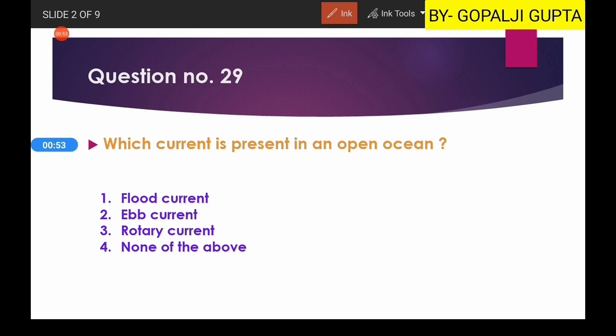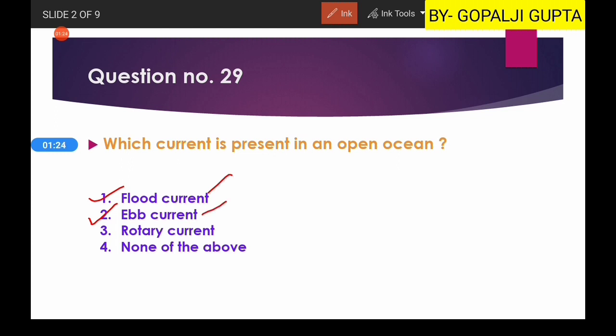So, this flow of water towards the continent is known as your flood current, and it causes the flooding of continental areas. But just opposite of this, when the water which is now flowing on the continent returns back, or during the low tide time, the water mass which is coming back towards the sea, that is known as your ebb current. So flood current is towards the continent and ebb current is towards the ocean.